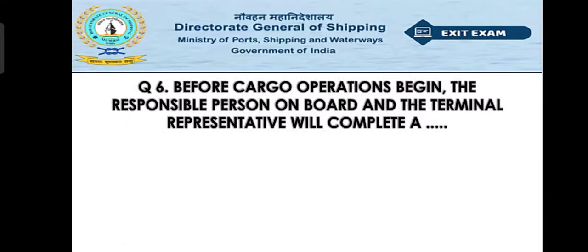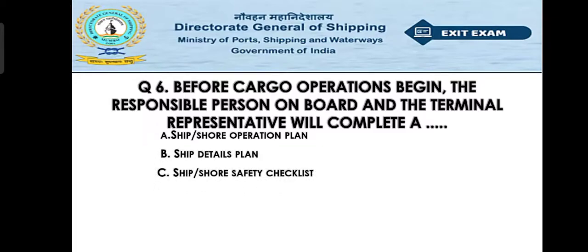Now move to question number 6. Before cargo operation begins, the responsible person on board and the terminal representative will complete a dash. Option A ship shore operation plan, option B ship detail plan, option C ship shore safety checklist, option D meeting agreement. So the right answer will be option C, that is the ship shore safety checklist.